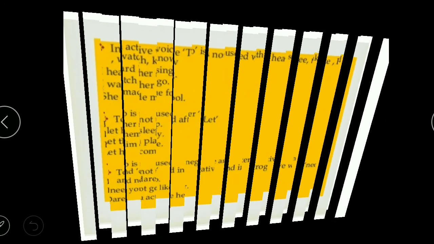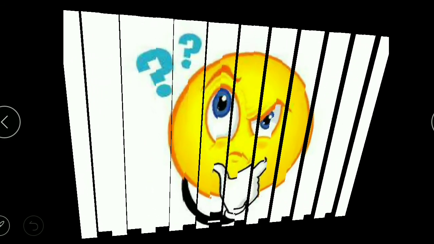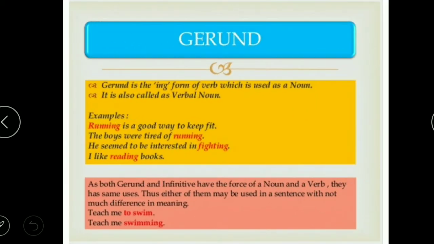Moving next. So now what will you be thinking, what is next? So next is definitely the second kind that we're talking about, that is the gerund. If we talk about gerund, gerund is the ing form of the verb, so you must know. Fine. So like calling, sitting, jumping, playing, they all are gerunds.